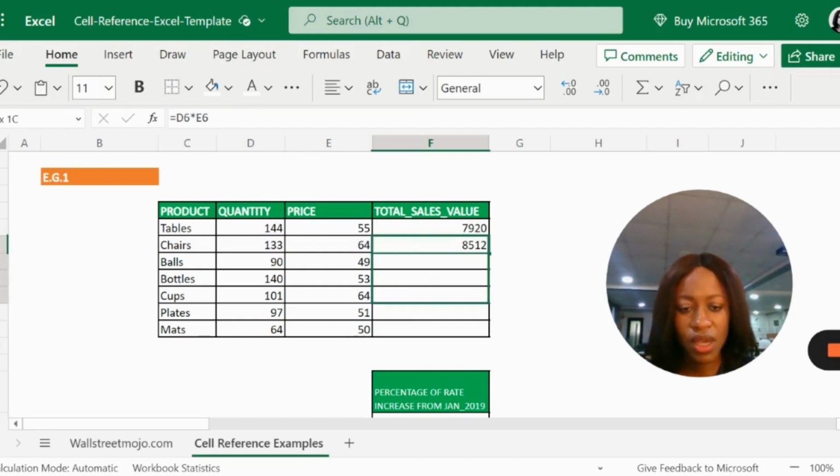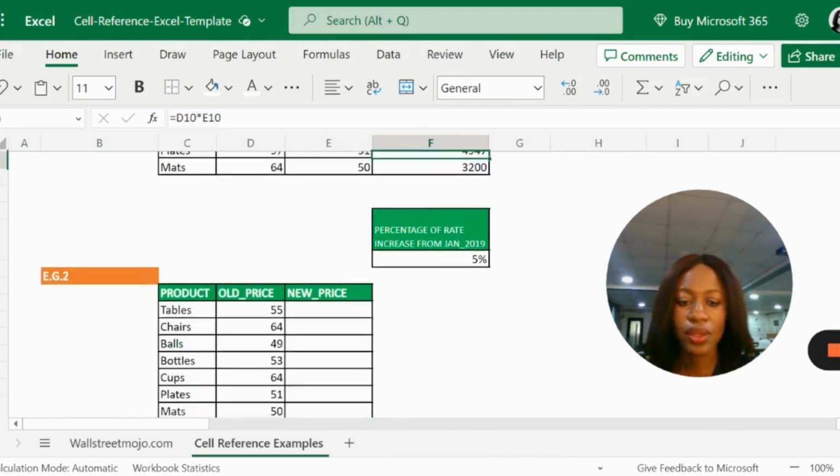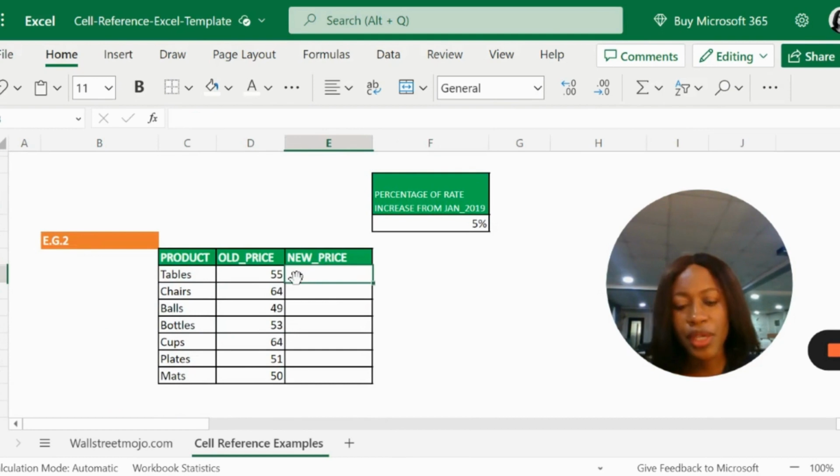And we can simply drag down the formula to populate all of the cells, and Excel is going to copy it correctly, reference the quantity and price information for that particular row. So let's look at another example. In this example, we are trying to calculate the new price.